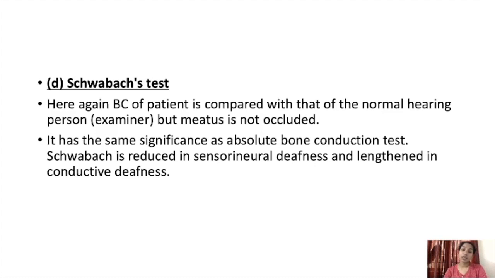So these are the types of hearing tests we have to do to understand the degree of hearing loss, and we can also go for audiometry. For understanding the degree of hearing loss and the type of hearing loss, whether it is conductive, sensory neural or mixed, we will understand by doing all these tests. So now we will go back to conductive deafness.